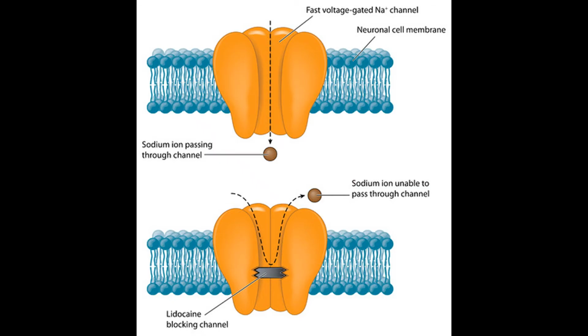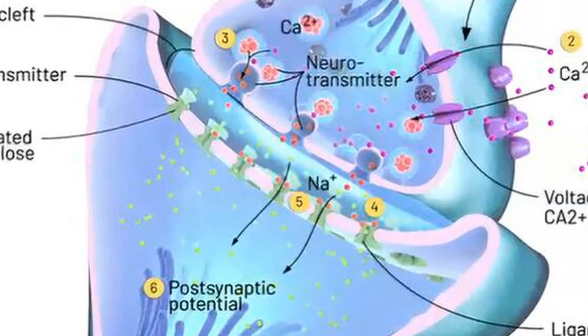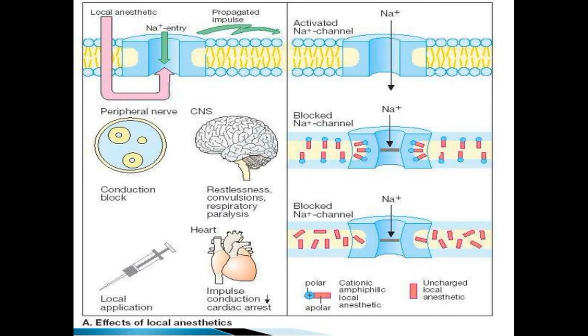Next comes the mode of action of the local anesthetic agent. Basically, its action is on the voltage gated sodium channel. As you can see, sodium ion passes through the channel, and it brings about the depolarization of the nerve membrane to generate an action potential. Lidocaine or any anesthetic agent blocks that channel and sodium ion is unable to pass through the channel. So there is no depolarization of the nerve and there is no generation of action potential. So this is the mode of action of the local anesthetic agent.